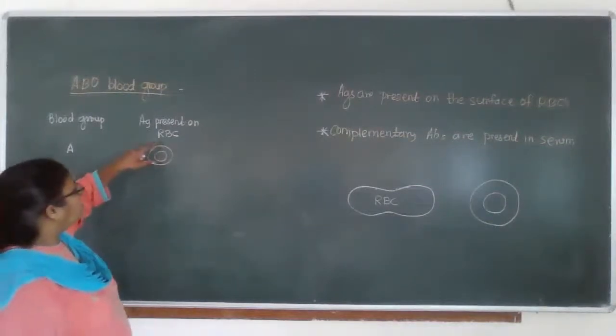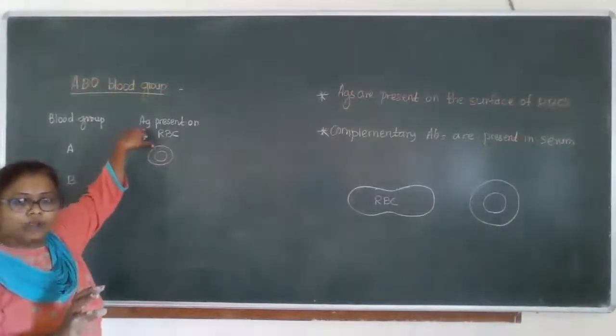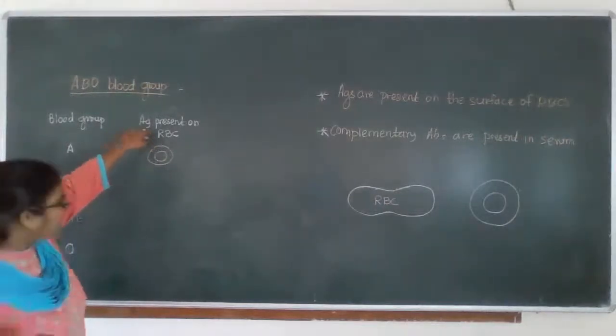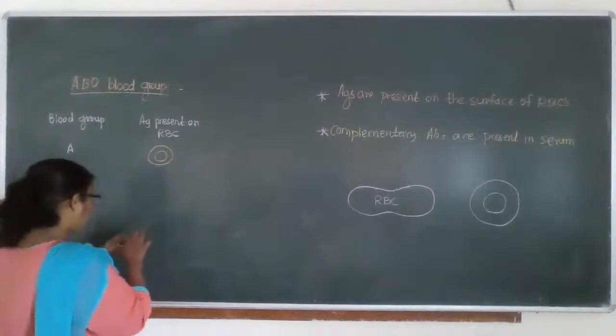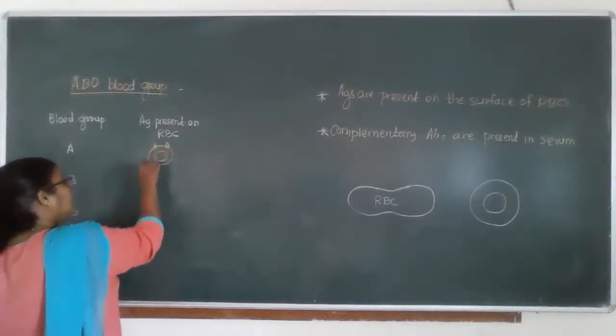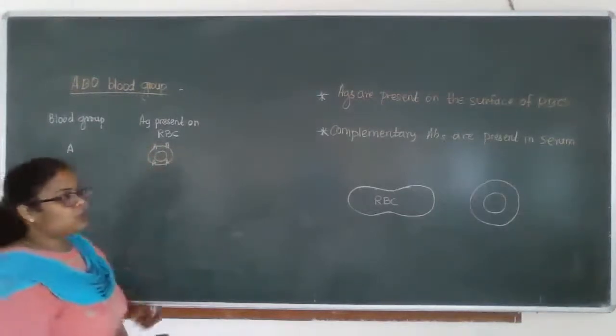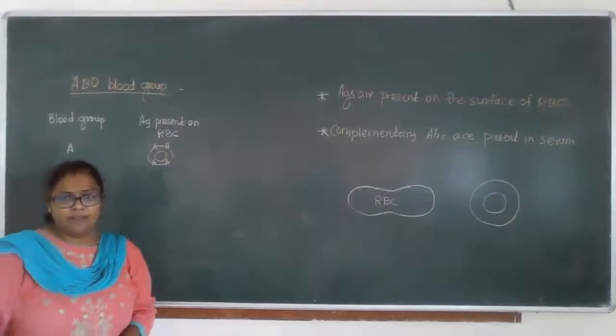On the surface of the RBC, the antigens are present. The antigen present for blood group A is A antigen, present on the surface of this mature RBC.